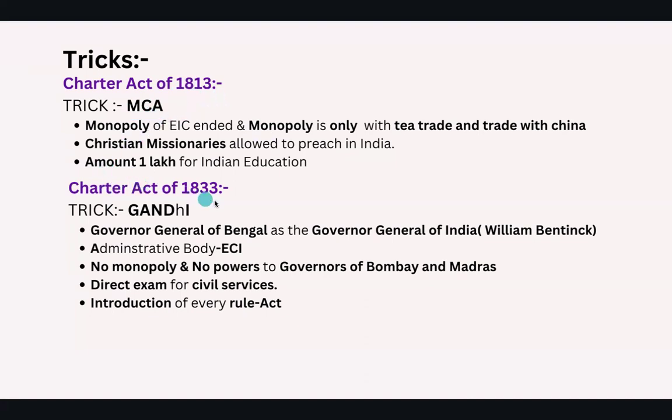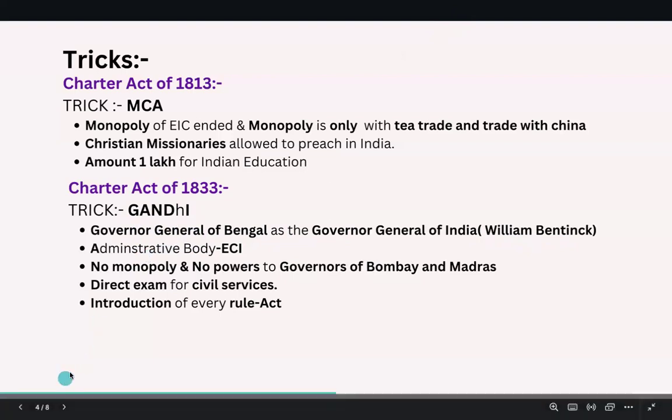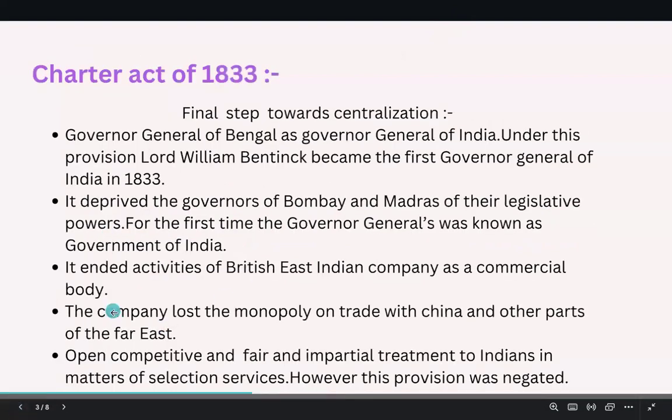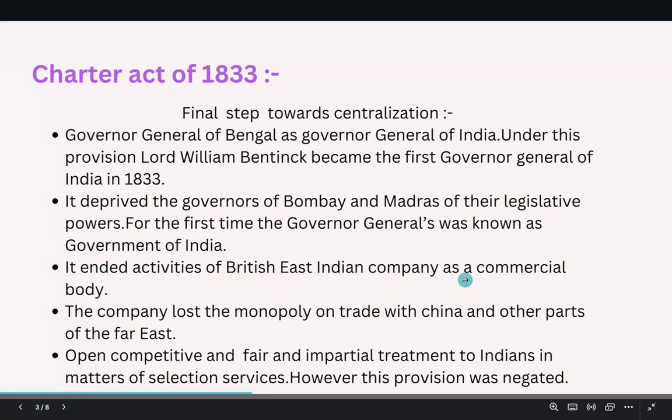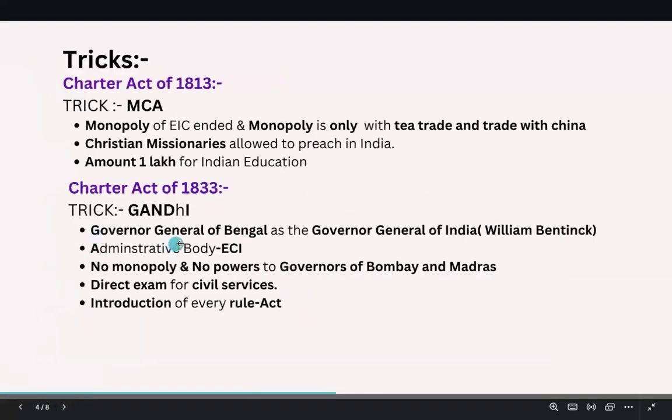Let us see the Charter Act of 1833. The trick is Gandhi. G is for Governor General of Bengal made the Governor General of India. The first Governor General of India was William Bentinck. Next, administrative body. As I have mentioned, the company has ended its commercial activities and is now an administrative body.